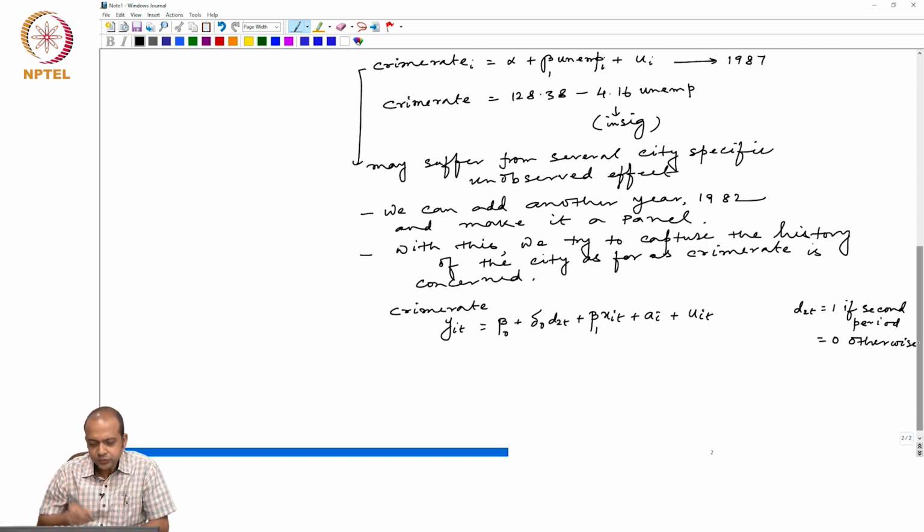Okay. Now, what is the additional feature of this model? Here, look at this. I have included a factor called a_i.